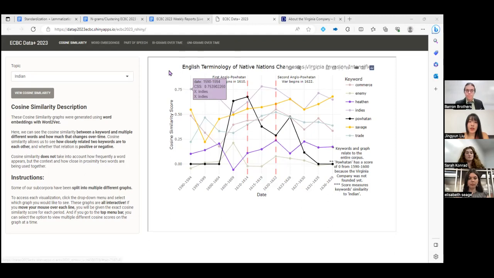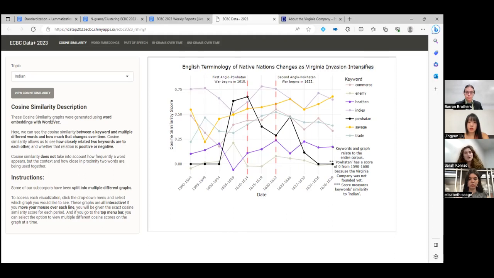So on our app, we have several different options for visualizations that users can choose: cosine similarity graphs, word embeddings and heat maps, part of speech, bigrams over time, and unigrams over time. For cosine similarity graphs, we have over-time visualizations for our keywords. Cosine similarity is calculated by turning words into vectors, and the math can be performed on these vectors to see how close they are to one another in space. By doing this, we can see how similarities between words increase or decrease over time as they become more or less related. For example, if you click on our Indian graph, you can see that the word Indian becomes highly associated with that of savage over time.